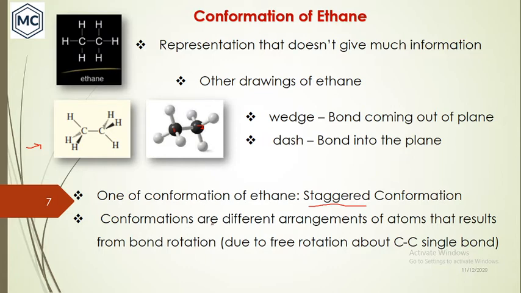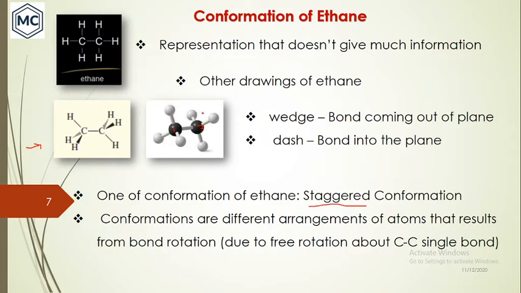You can get another conformation for ethane. This is a single bond that is rapidly rotating. So conformations are different arrangements of atoms that result from bond rotation, due to free rotation about the C-C single bond.